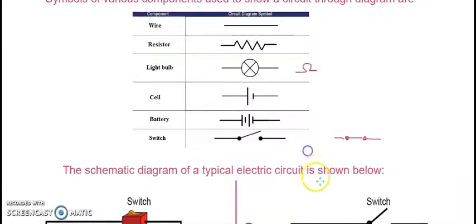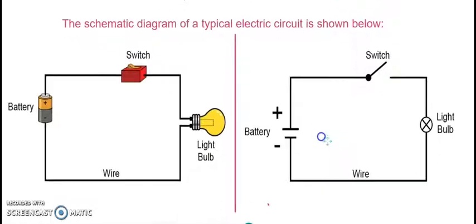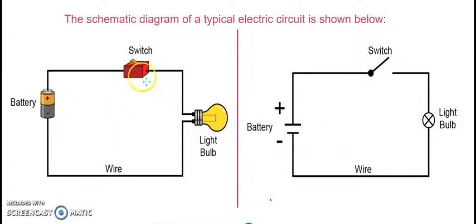Okay, so if you want to see a schematic diagram of a typical electric circuit, we should be able to draw it like this: switch, bulb, wire, and battery. It is very difficult as and when the circuit becomes more complicated, when more gadgets and more things are connected.